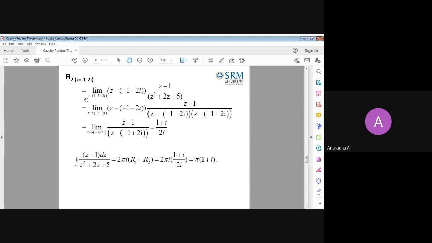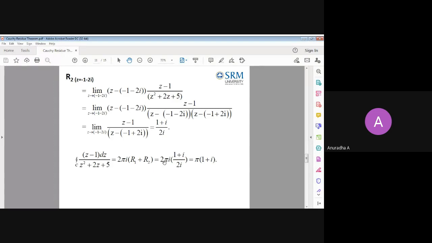Now apply the limit. Because this is a simple pole, no need to do any derivative, no need to find higher order derivatives, second order or first order. Directly find the limit by substituting this point wherever z is there. So minus 1 minus 2i minus 1 upon minus 1 minus 2i, minus of minus becomes plus, 1 minus 2i. On simplification, I get the answer as 1 plus i by 2i. Keep it as such. So this is one residue, and the other residue was 0. Adding both, I get the summation to be 1 plus i by 2i.